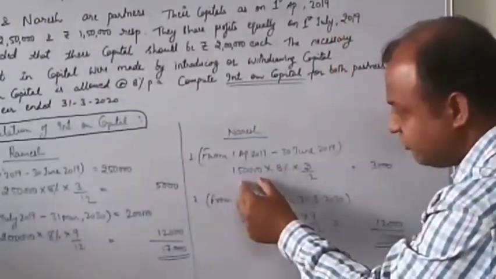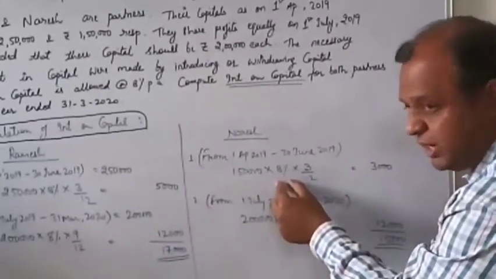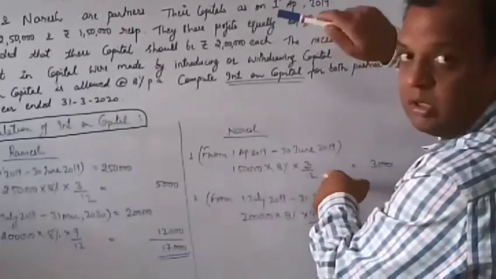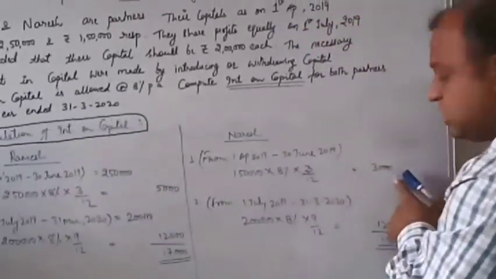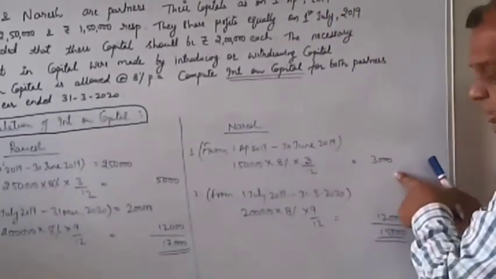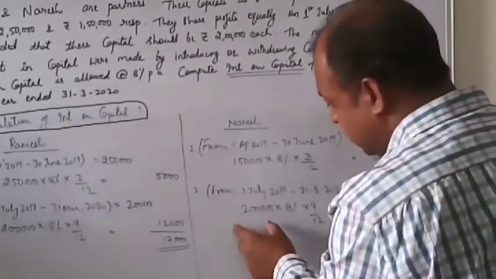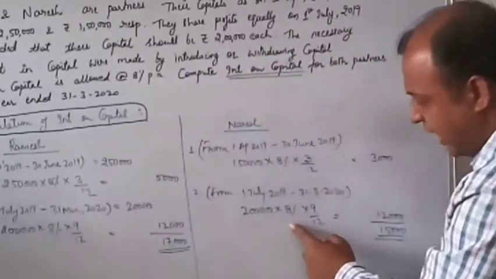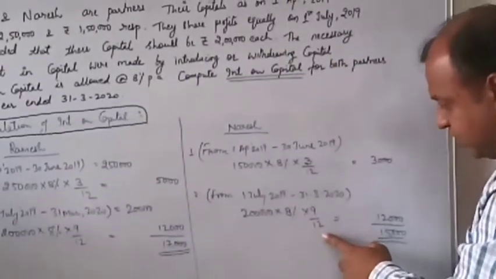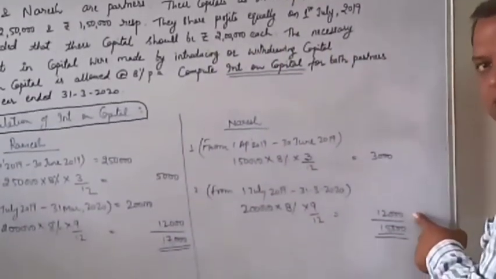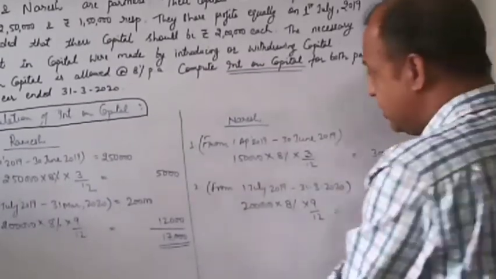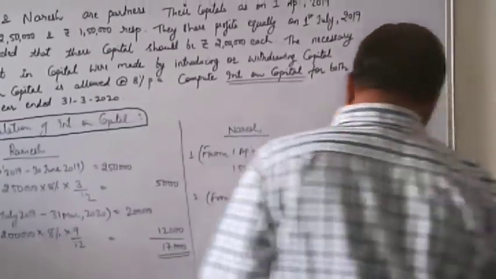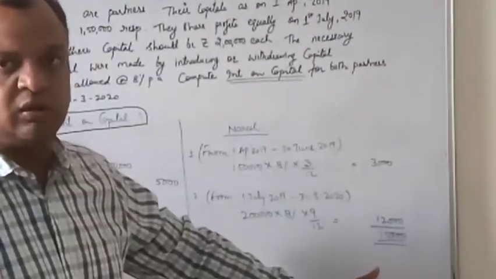So 1,50,000 at rate of interest 8% for 3 months, April to 30th June, his interest is 3,000. And for the remaining time period, that is 9 months, on 2 lakh at 8% for 9 months, his interest is 12,000. So total interest of Naresh is 3,000 plus 12,000, which comes to 15,000.